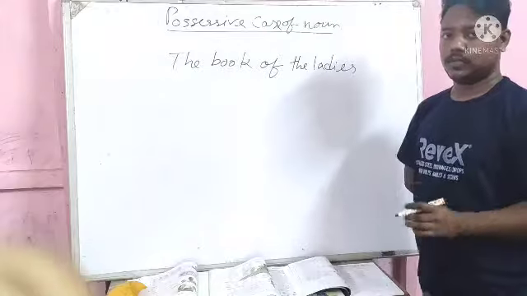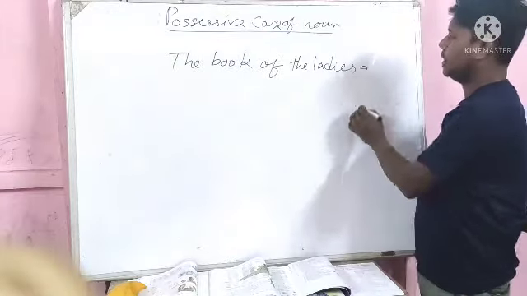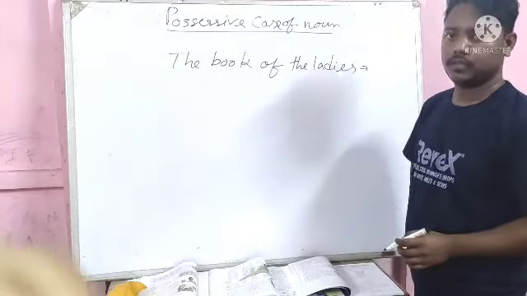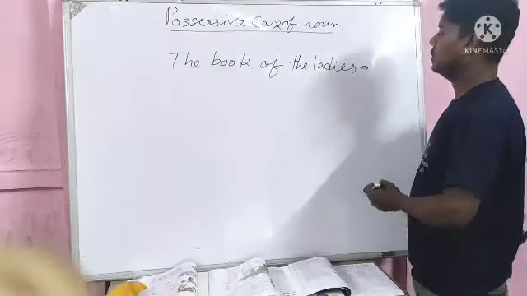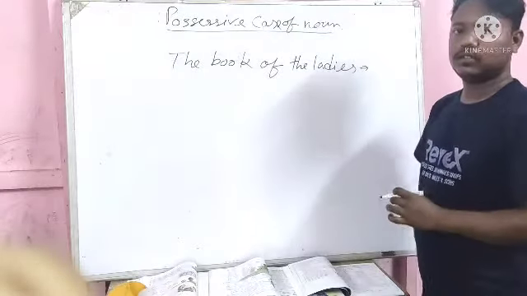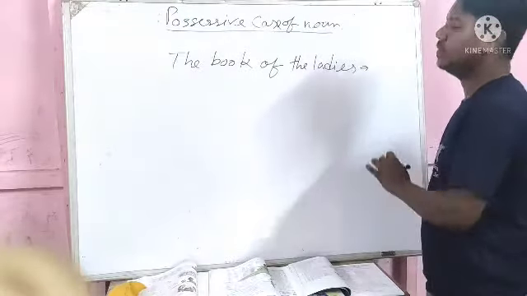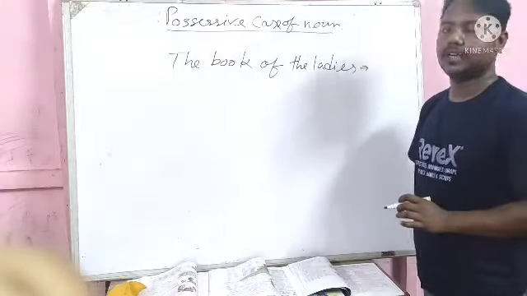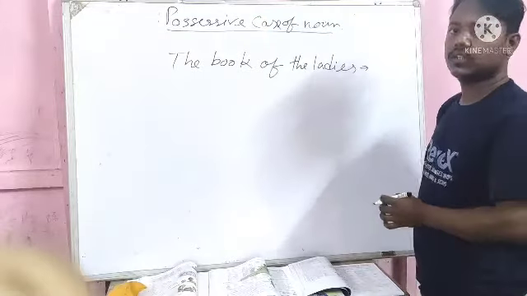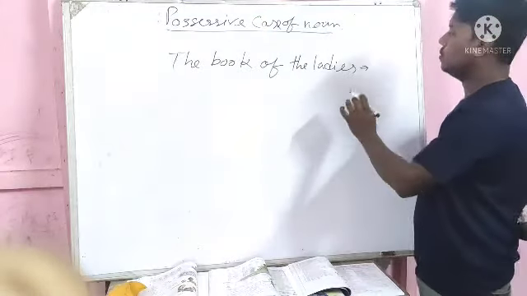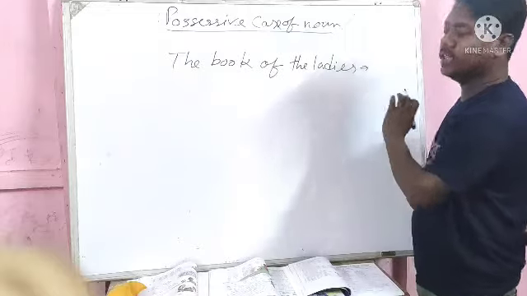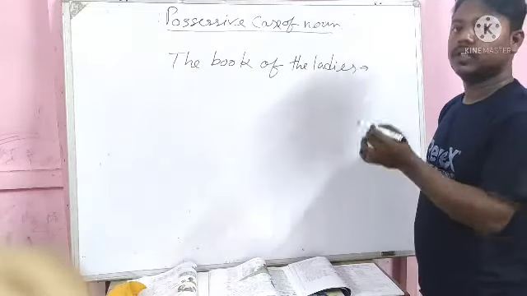So now, if you get this kind of sentence and you are asked to rewrite these words, usually words, not exactly a sentence, there is no verb, that's why it cannot be a sentence. You are asked to rewrite these words using apostrophe s.